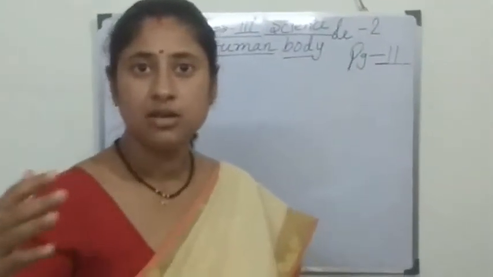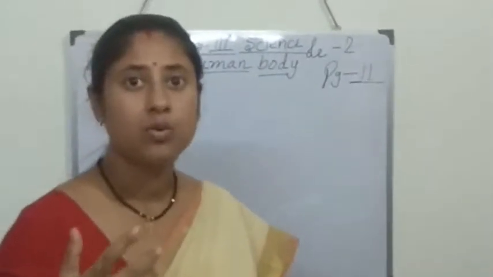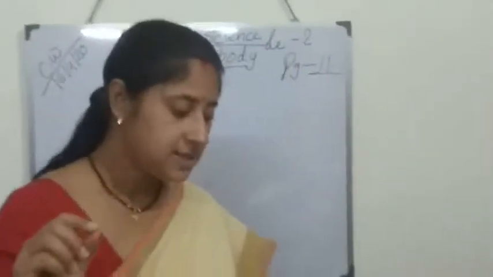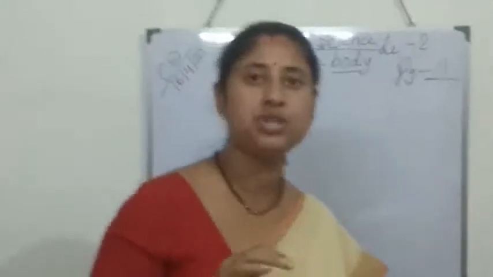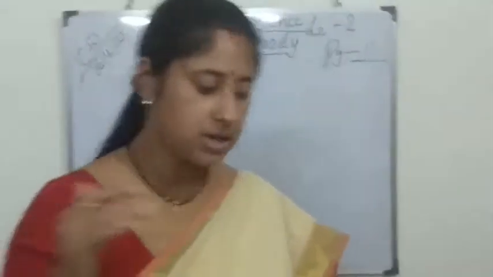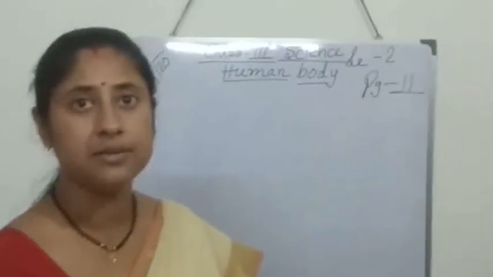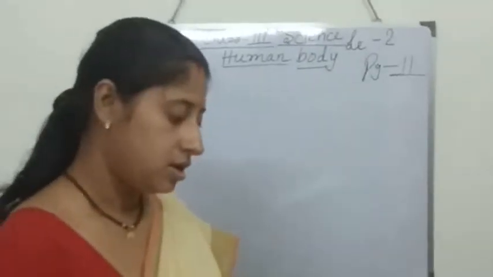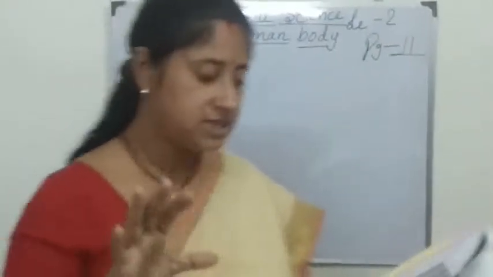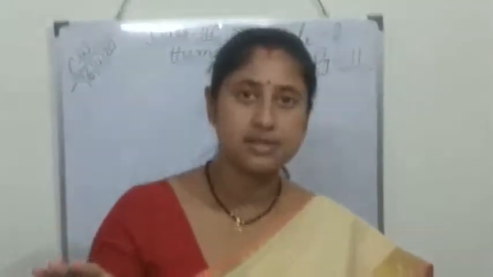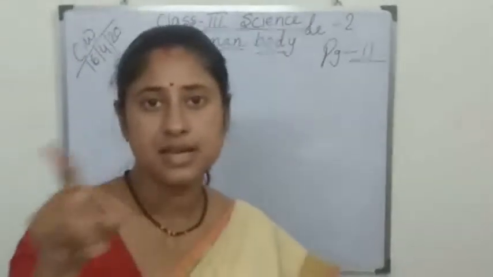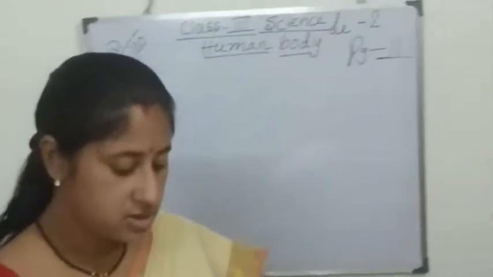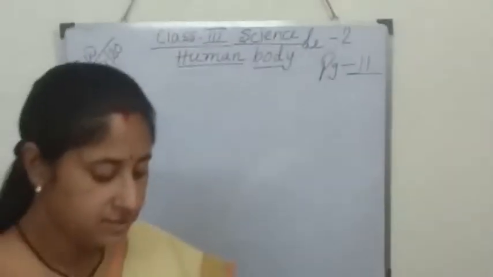So what is called cells? A cell is the smallest unit of life. Cells are often called the building blocks of life. Okay, so our body is made of a number of cells. These are the smallest structures of which all living things are made.